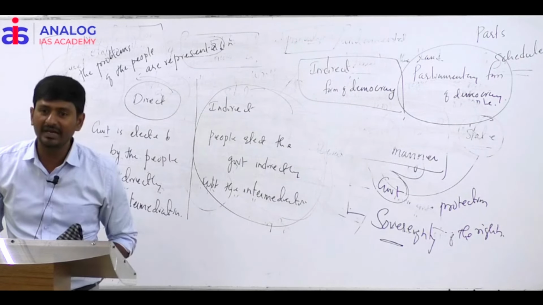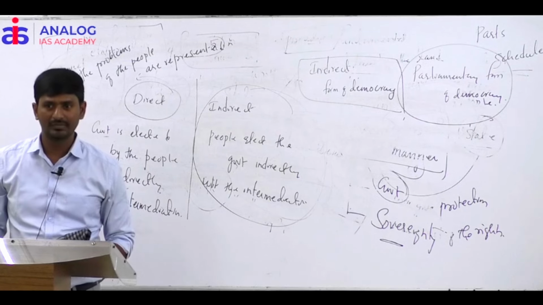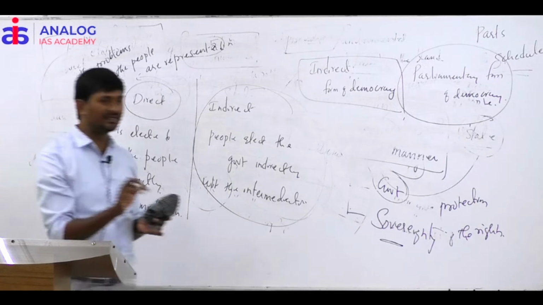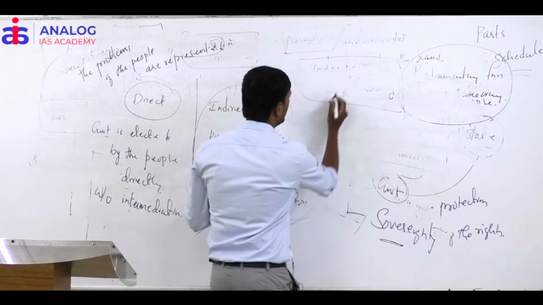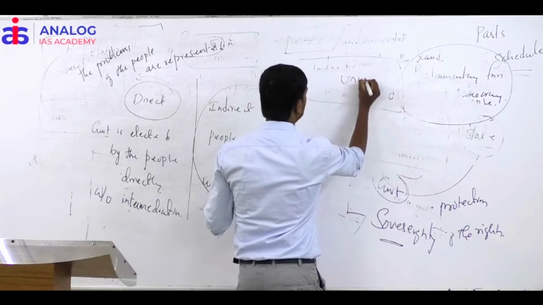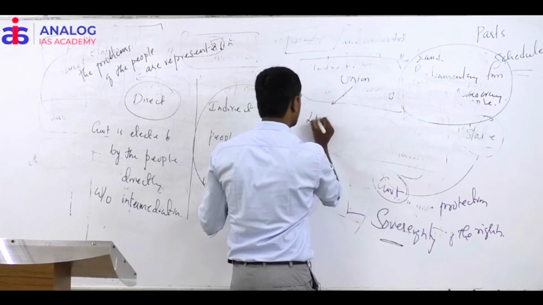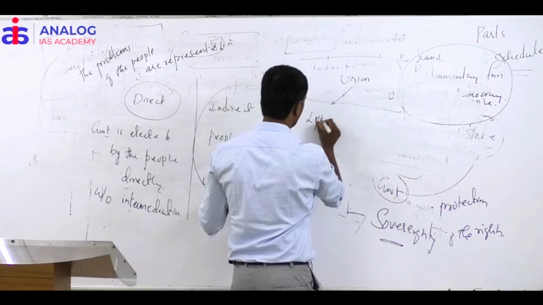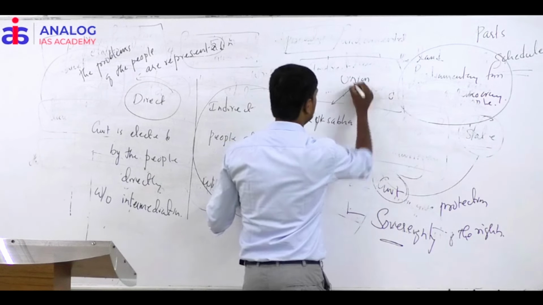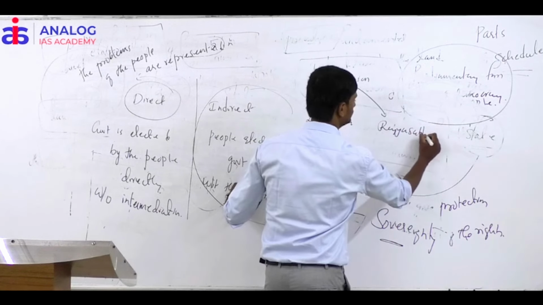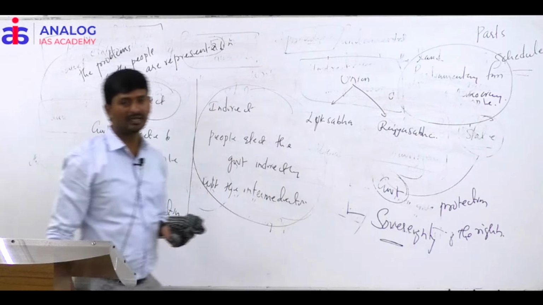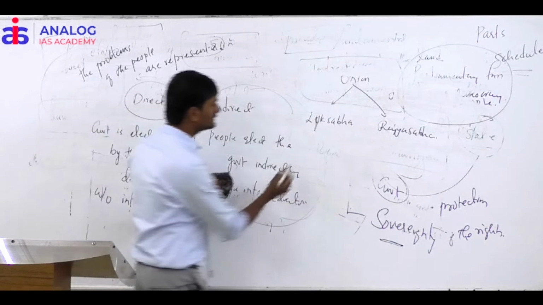How do we say it is indirect government? It is indirect government because, at the union level, what are the two houses I told you? Lok Sabha and Rajya Sabha. Just look at this term.